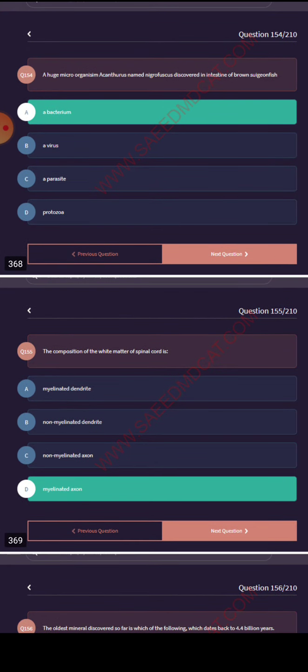The composition of white matter of the spinal cord: myelinated axons.